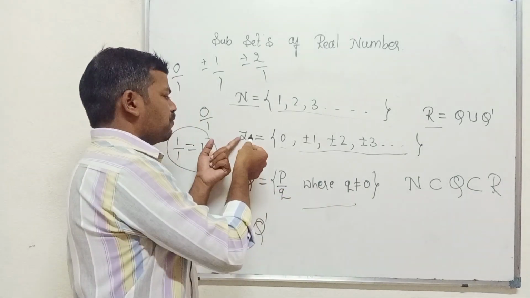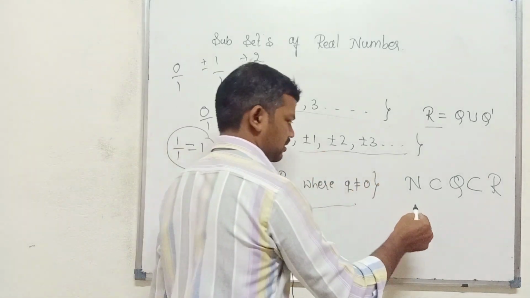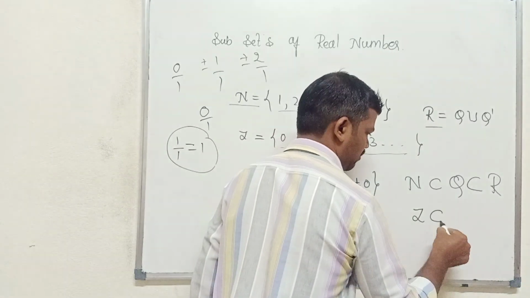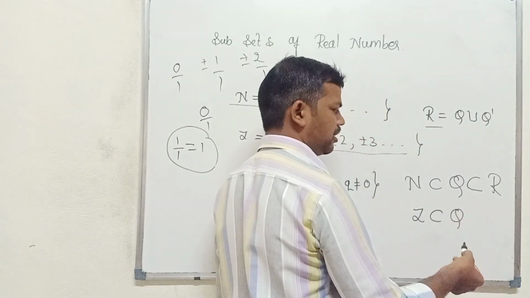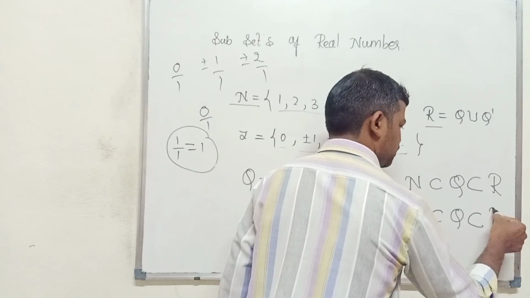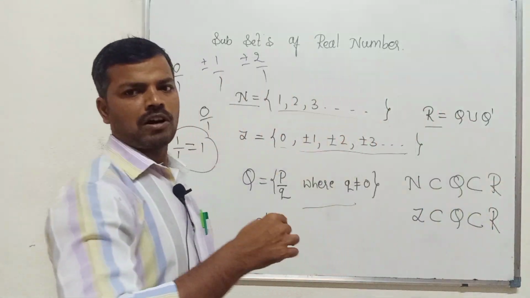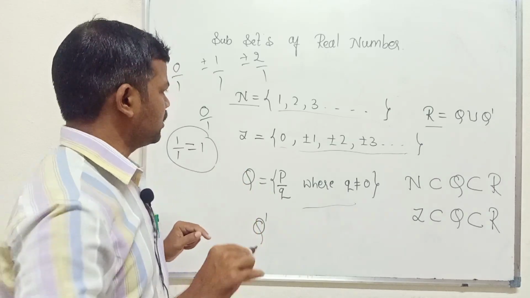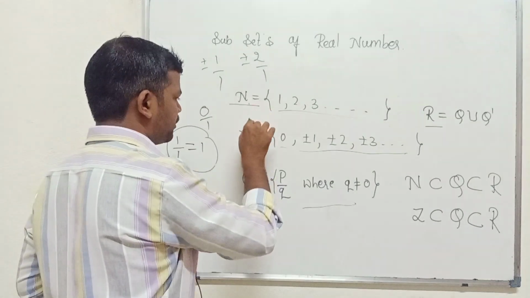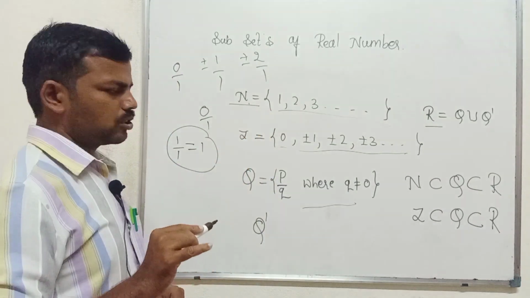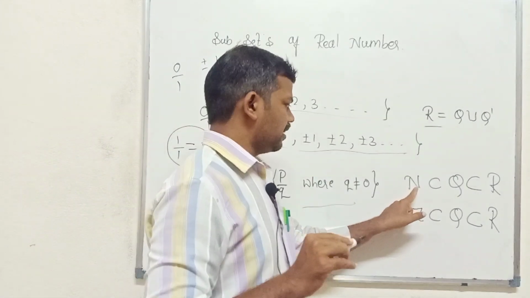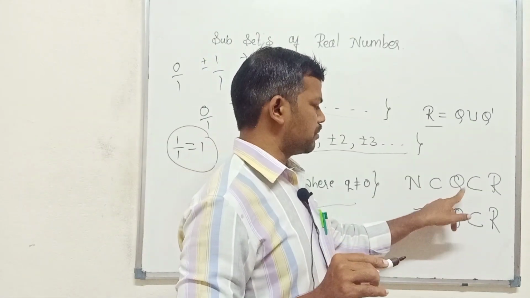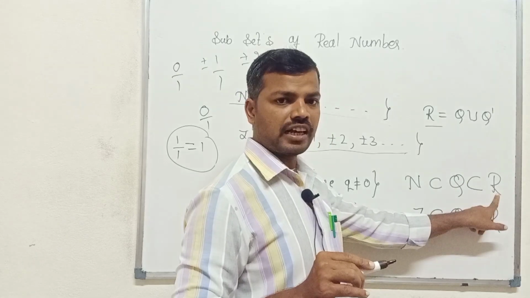If the integers are a subset of the rational numbers, so next, subset of rational number. And we know that rational number is a subset of real number already. Why? Because real numbers are formed by the rational numbers. Next we come to what is in between. So here we confirm that if N is a subset of rational numbers, and rational numbers are a subset of real numbers, then